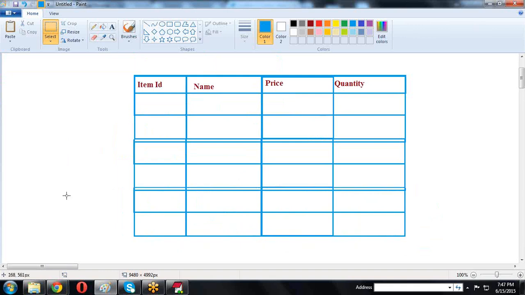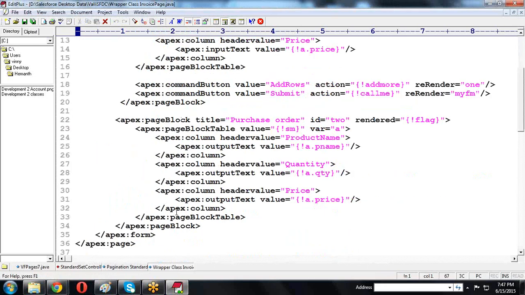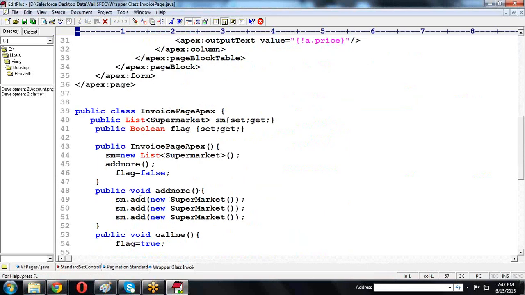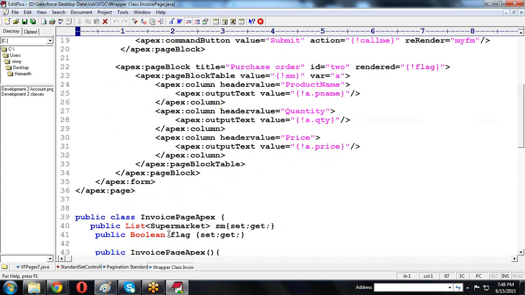So if you want to create this type of application, like a shopping cart, then we are using wrapper classes. In this case we require wrapper classes. In the wrapper classes we are storing whatever items are selected, those items we are saving, and whatever items are required, those items we are saving in this area. Now I'm creating